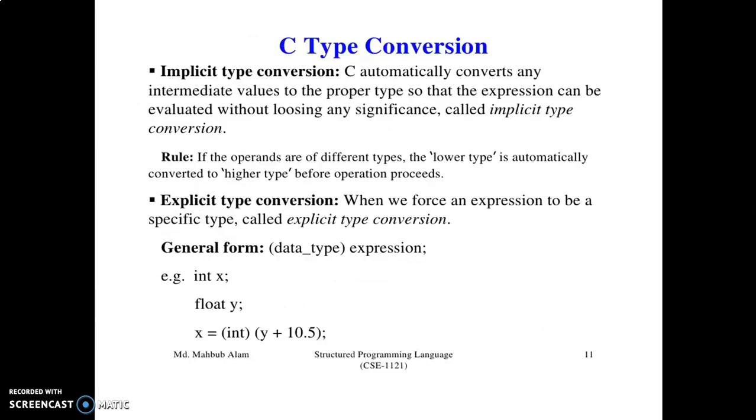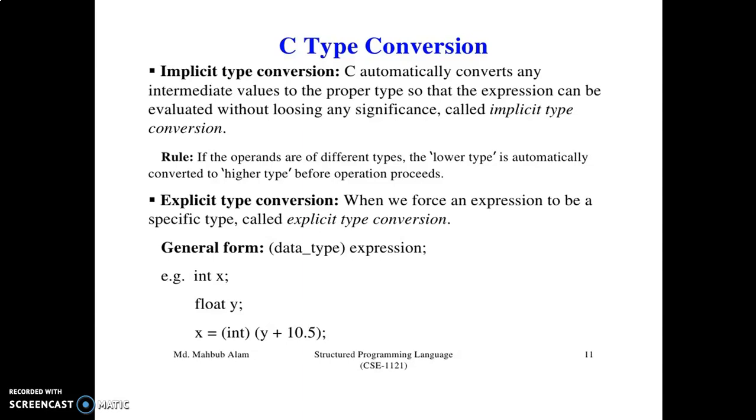So what is meant by implicit type conversion? C automatically converts any intermediate values to the proper type so that the expression can be evaluated without losing any significance, called implicit type conversion. The compiler automatically converts the lower type to the higher type.